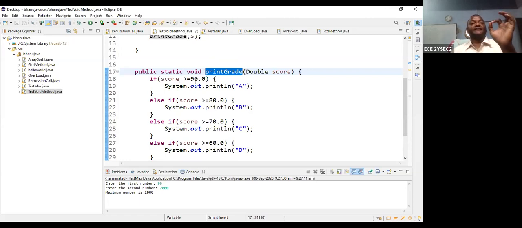It cannot return any value, so it is called void. The method cannot return anything to the main program. You are just passing the argument to the method and getting the answer here. The answer is used here but is not transferred to the main program. That's why methods are of two types according to the return value.